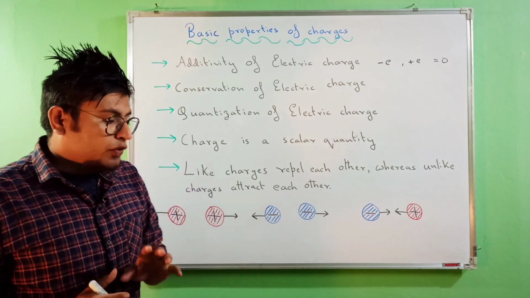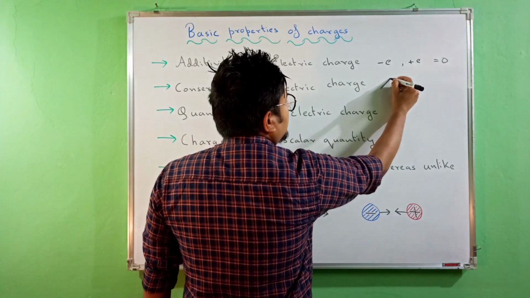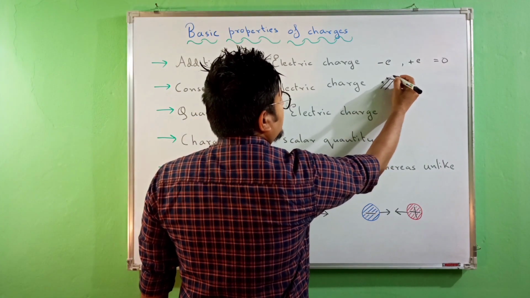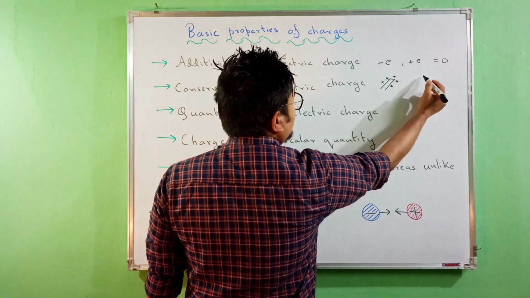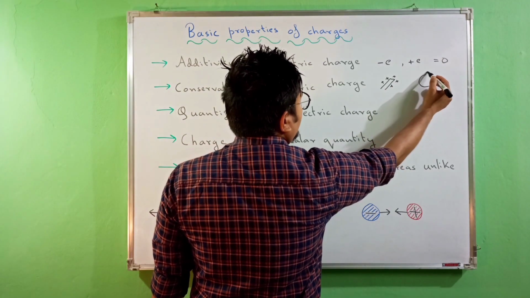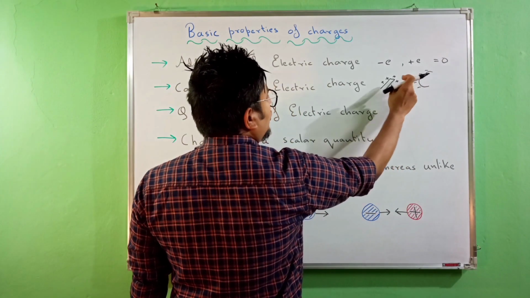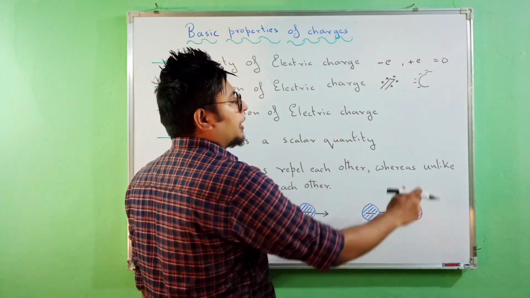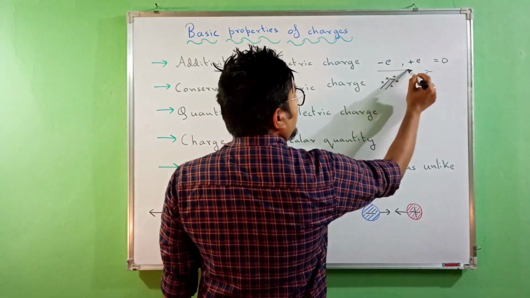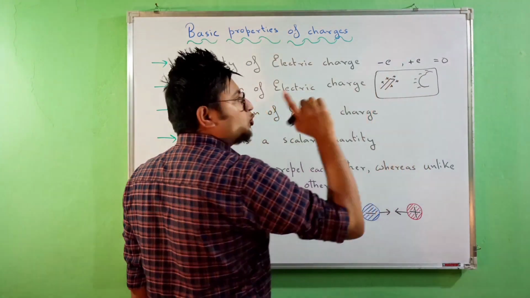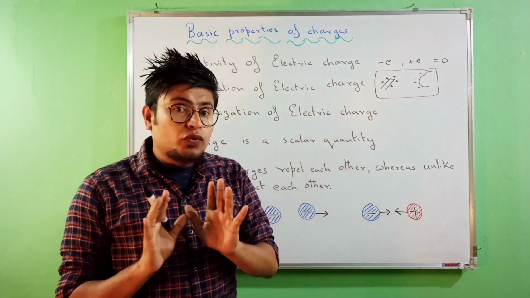Second thing, for example, when you consider a charged body, this is a rod that is positively charged, and this is a piece of cloth, suppose this is negatively charged. After rubbing the cloth with this particular rod, it becomes negatively charged and the rod becomes positively charged. But when you take this as one isolated system, then the charge is always conserved.